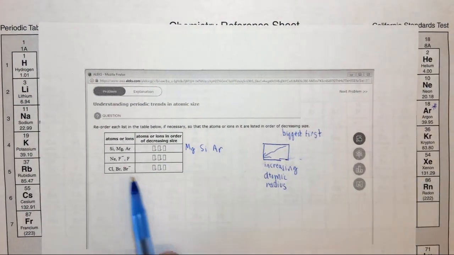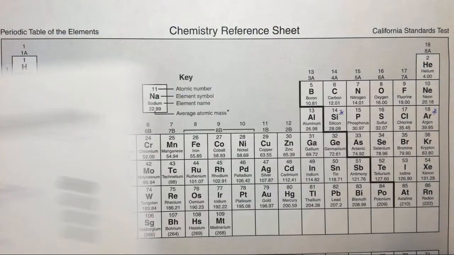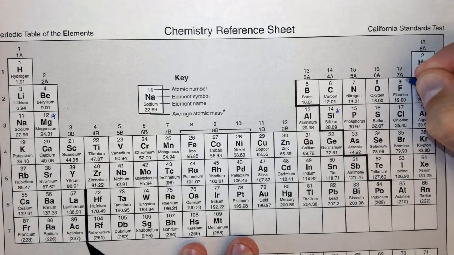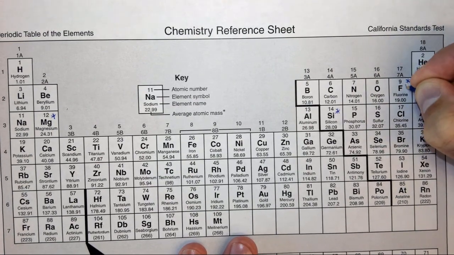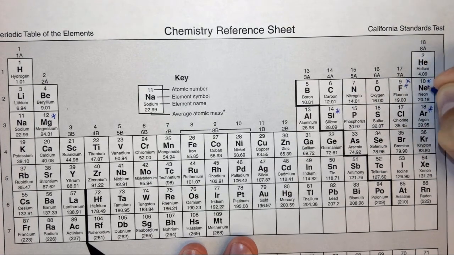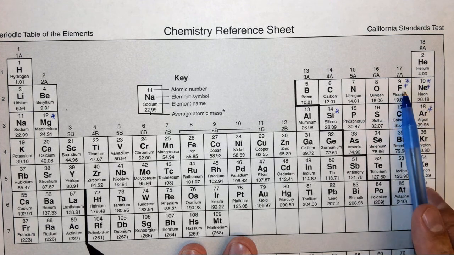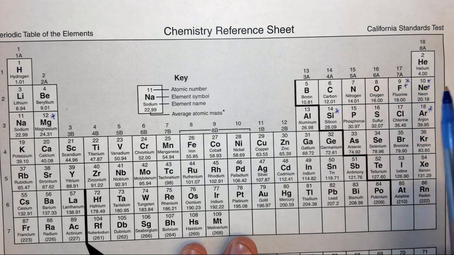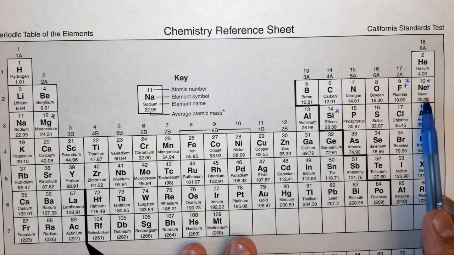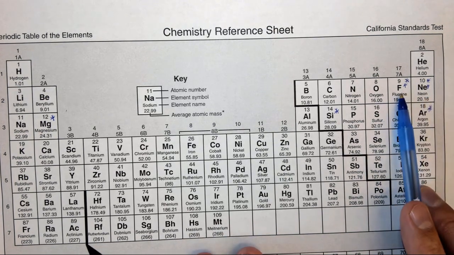For the second question, it's a little bit different. We have neon, F minus, and F. So we're essentially looking at these two. Please ignore, we're no longer looking at these. So I'm going to put maybe 2 stars, I guess, in order to identify these ones. So we have neon, F, and F minus. So now we have an ion, which is a little bit different. Well, F is definitely larger than neon. But what about F minus? How does it compare to the size of F?